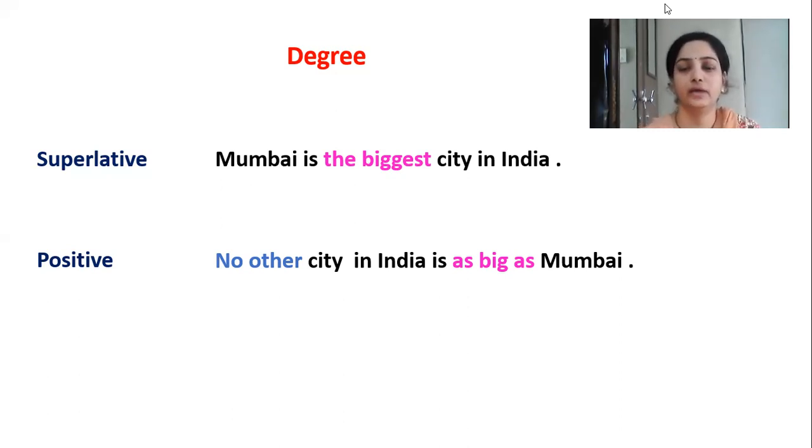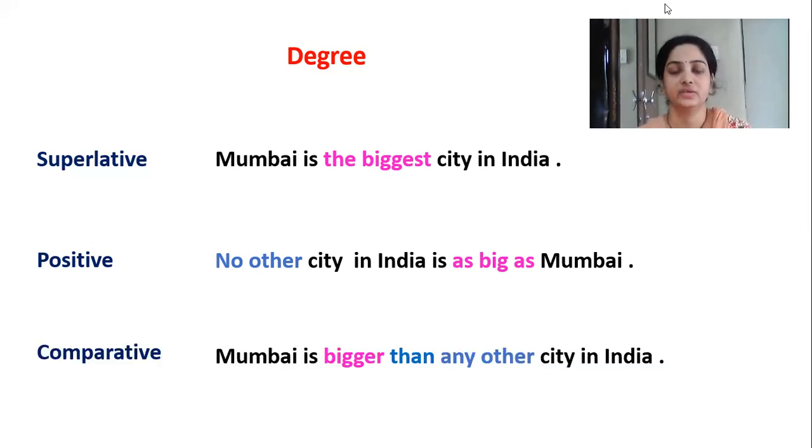Now we have to change that sentence into comparative degree. See the sentence in comparative degree: Mumbai is bigger than any other city in India. Here we are using the second form of the adjective, that is bigger. The first form is big, the second form is bigger, and the third form is biggest. So Mumbai is bigger than any other city in India.